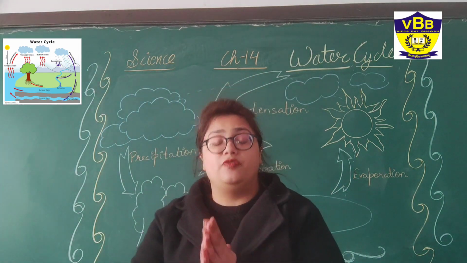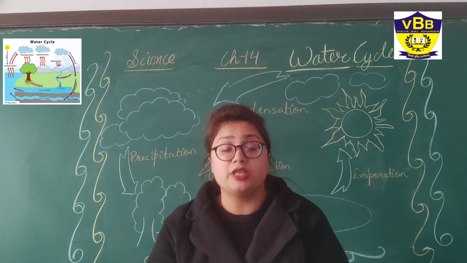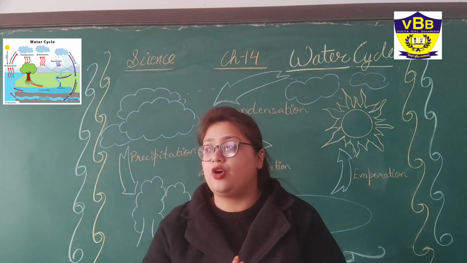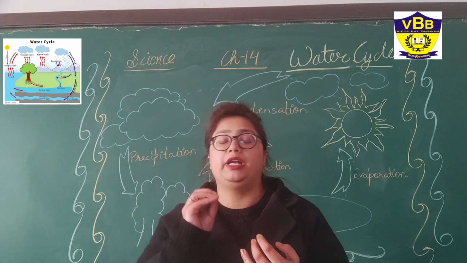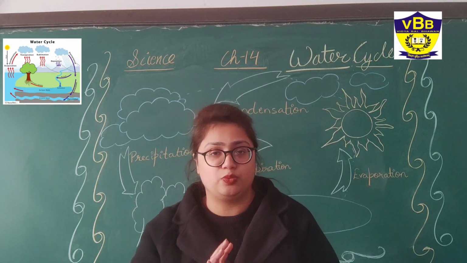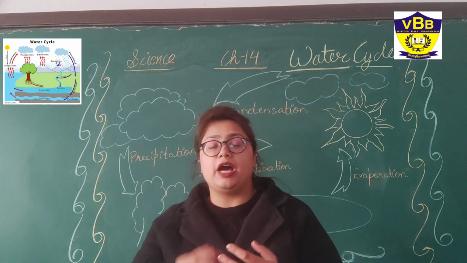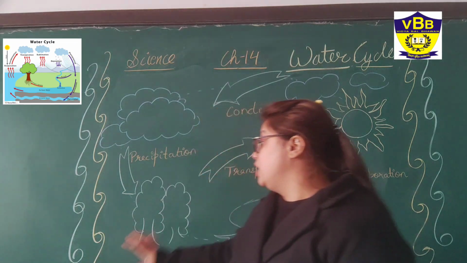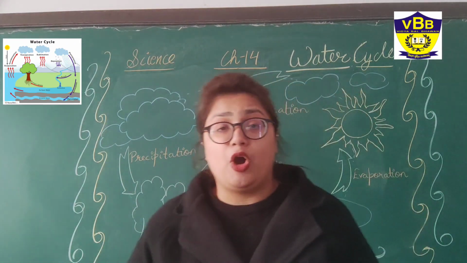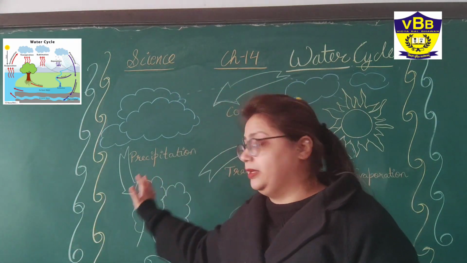Now, the water cycle is very important to us, because rainfall is one of the most important and essential sources of fresh water. So we are getting the water, and the oceans and ponds are charged up because of the rain.